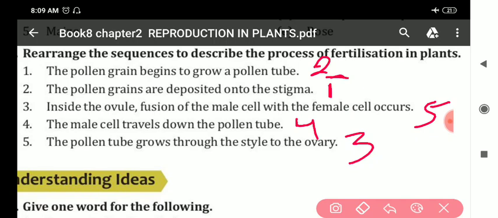And the fifth one will be third point, inside the ovule fusion of the male cell with the female cell occurs. So these are the rearrange the sequence. Clear all of you? 1 2 3 4 5.